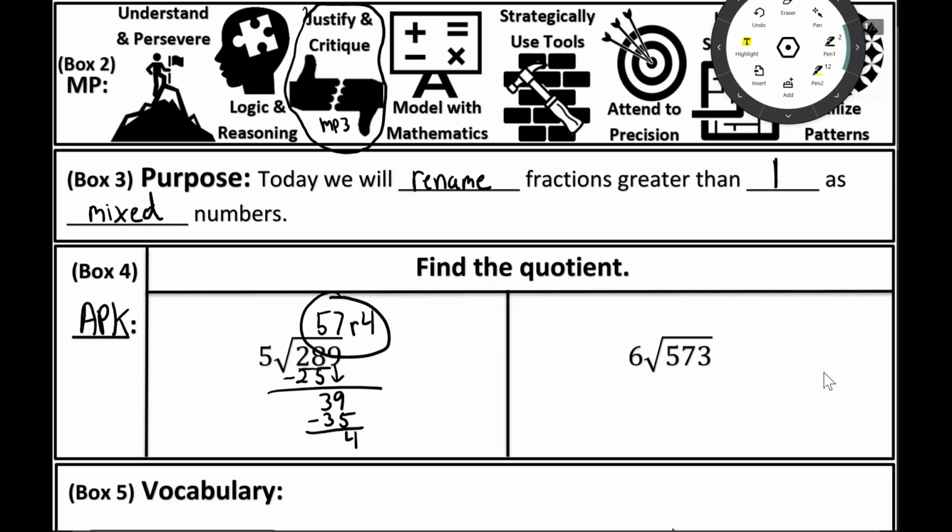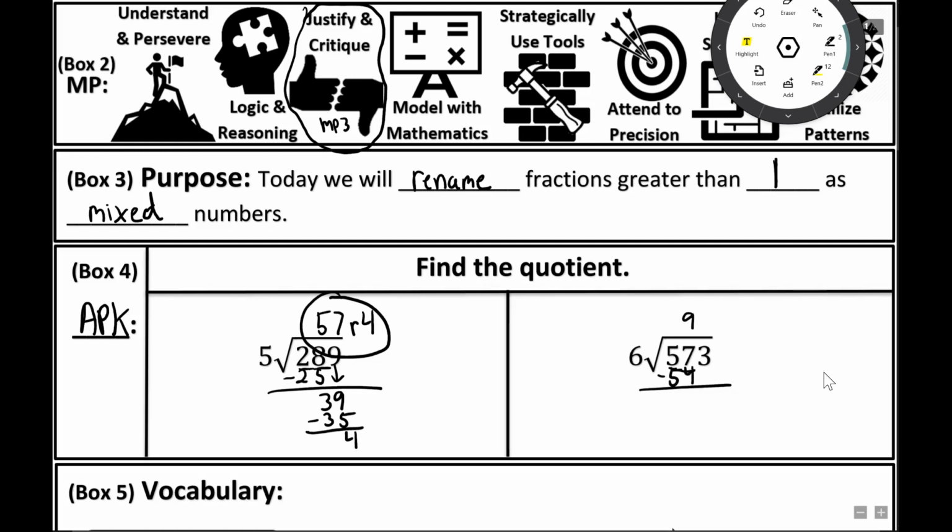Going into our next problem, I have 573 divided by 6. Okay, so how many times can 6 go into 5? Well, that can't happen. So then how many times can 6 go into 57? Remember, you're thinking of a number that you can multiply 6 times to get you as close to 57 as possible without going above it, okay? And that should be 6 times 9, okay? Because 6 times 9 is 54.